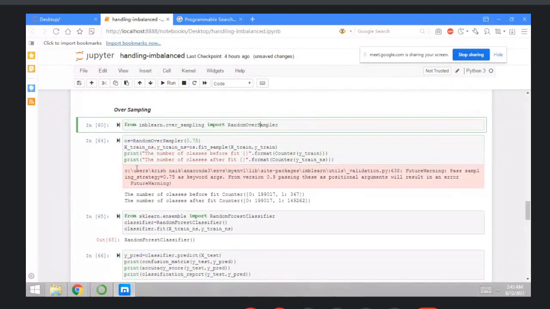75%. Then repeat the statement: the number of classes before the fit and the number of classes after the fit. So you can check the result here, execute this, the number of classes before the fit.